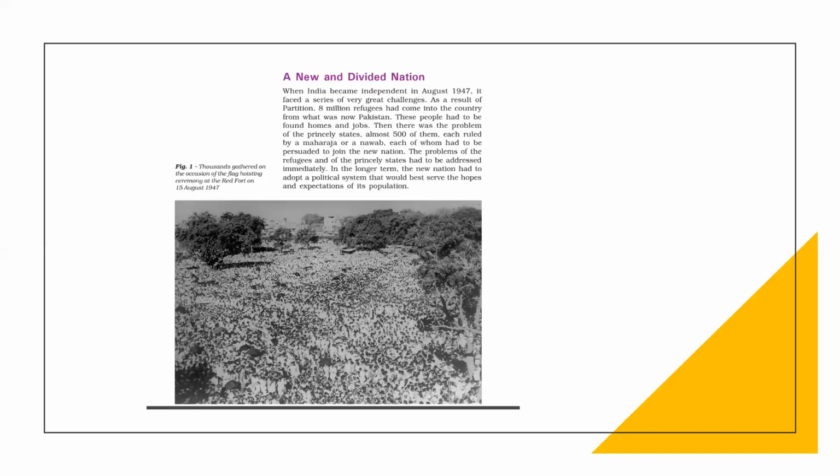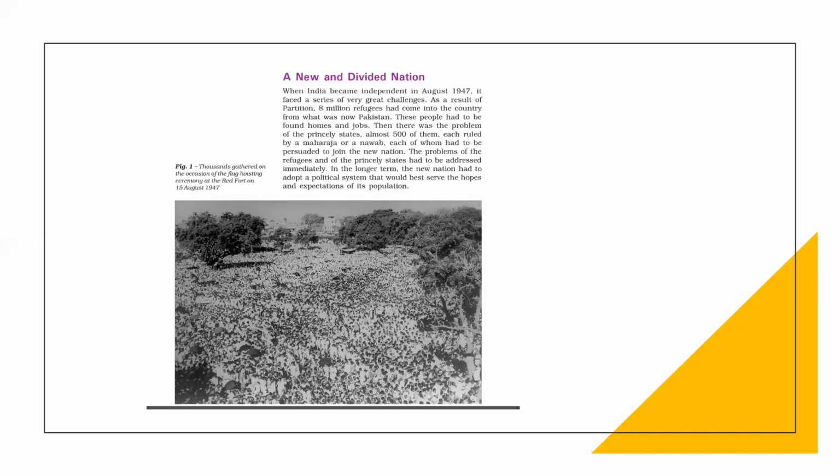Lakhs of people came to India penniless. Penniless means they did not have a single rupee with them. They had left behind their lifelong earnings and belongings, the houses and properties they had earned over a lifetime. Everything they left in Pakistan, and they came to India without a single rupee. Now the Indian government had the responsibility to provide everything.